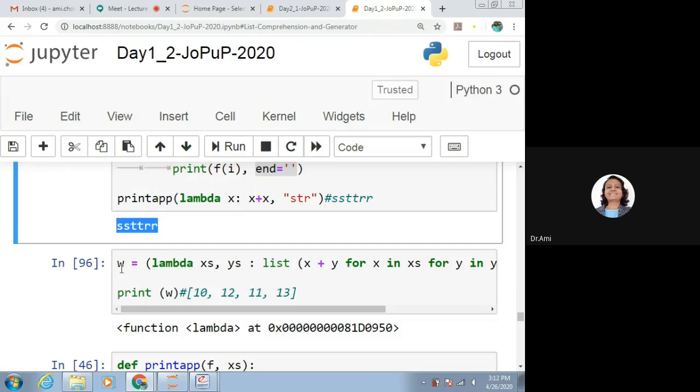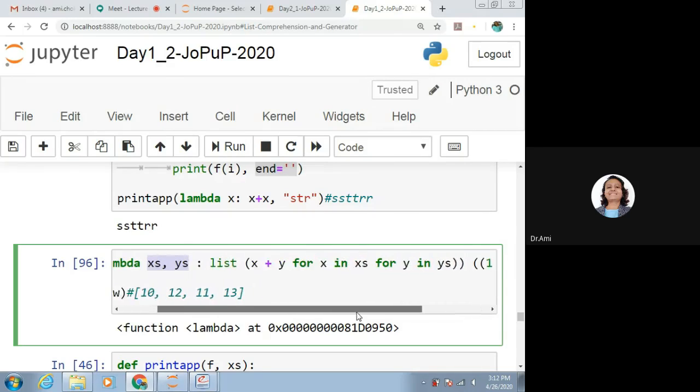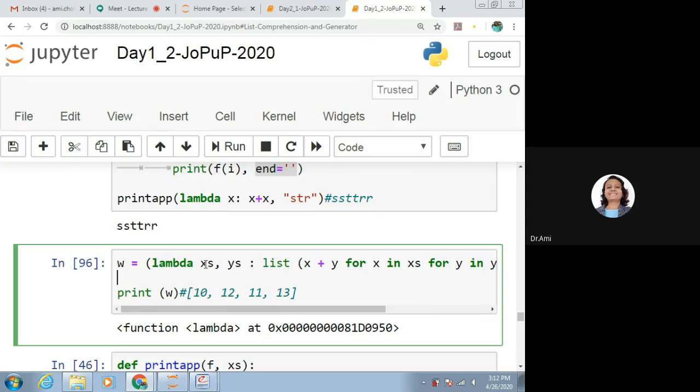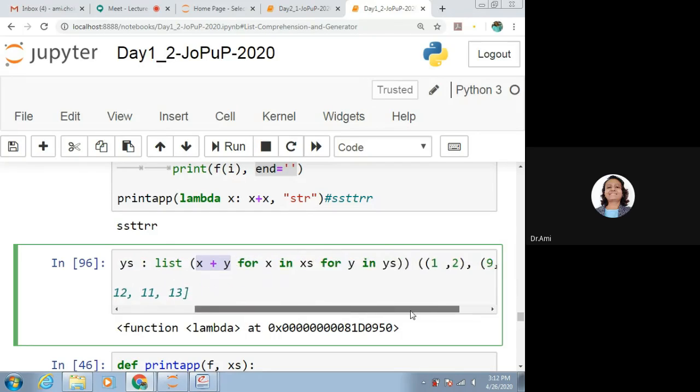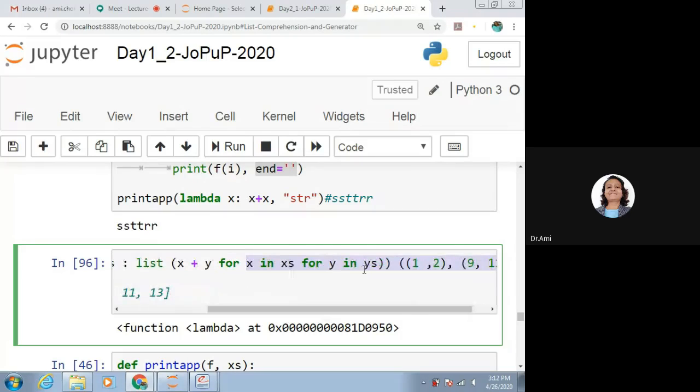Now, w is equal to lambda xs comma ys. That means we do have two parameters. Now what is the definition? Definition says that list of x plus y for x in xs, y in ys, and that will be from 1 comma 2 and 9 comma 11.